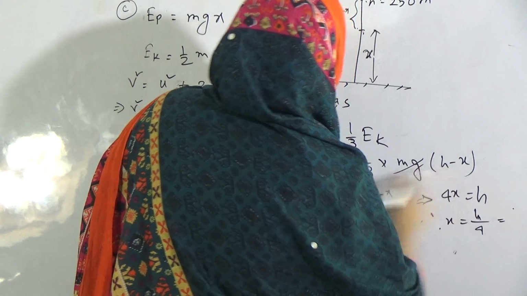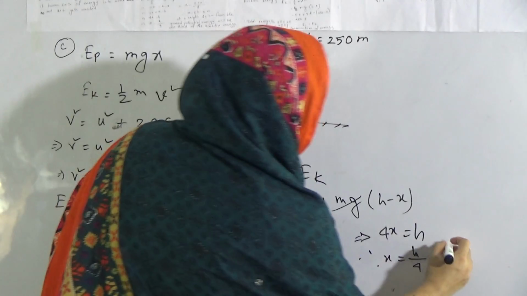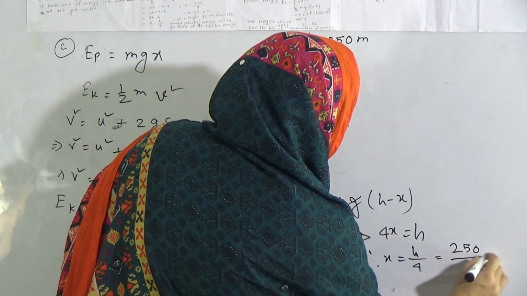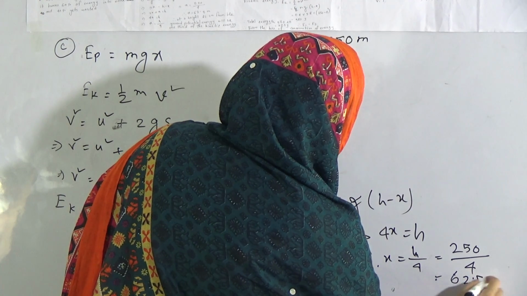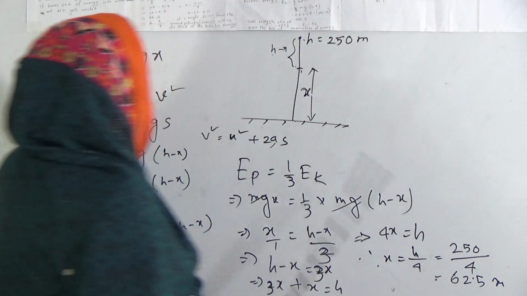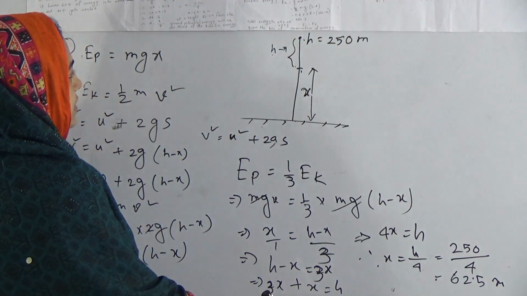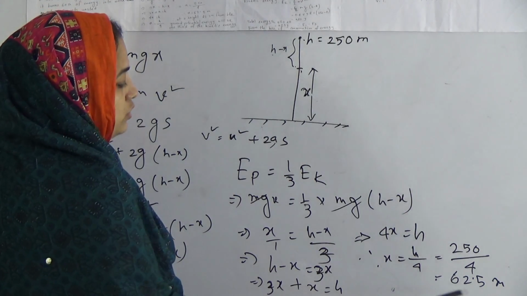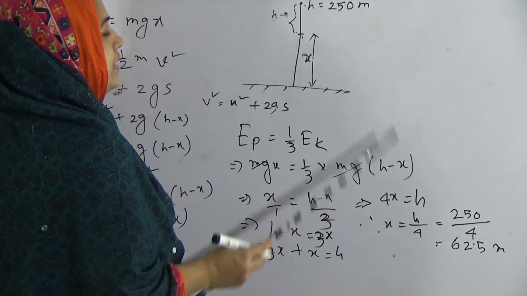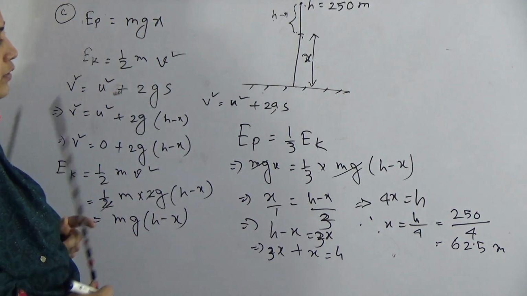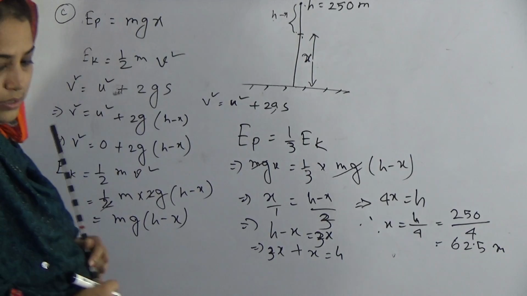So h here is given as 250 meter. So 250 divided by 4 means it will be 62.5 meter. So at a height of 62.5 meter from the ground, the potential energy will be 1/3 of the kinetic energy. Okay, my dear students, I hope all of you have understood part C.